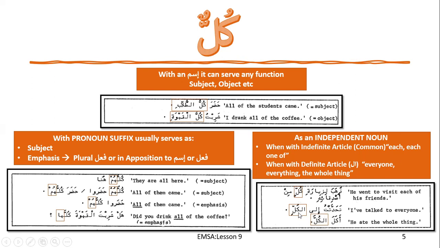Tahaddathu ilal kulli. I have talked to everyone. So if you see al with kulli or kul, then you will say everyone will become the translation of it. Akalal kulla. Everyone or everything, you can say the whole thing. He ate the whole thing. So akal al kulla, that means it is giving the meaning of everything or whole thing. So this is about kullun.